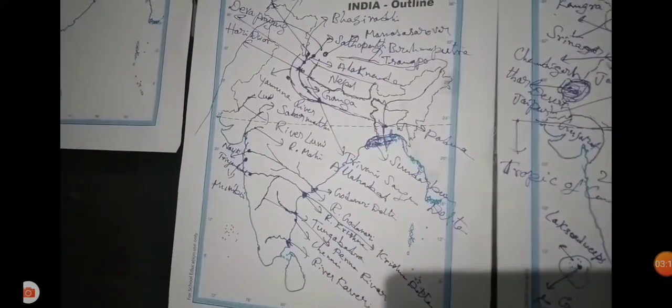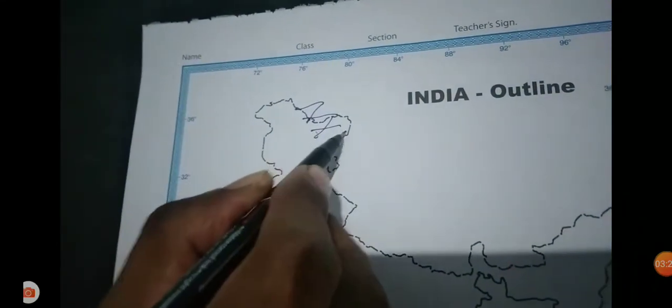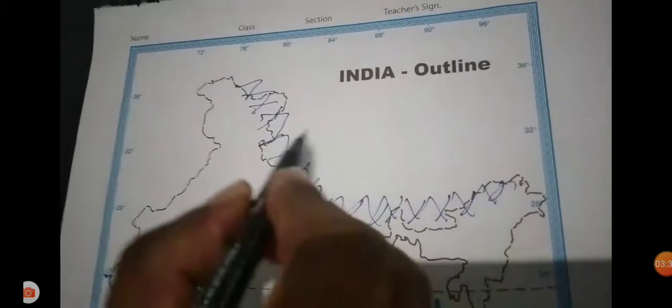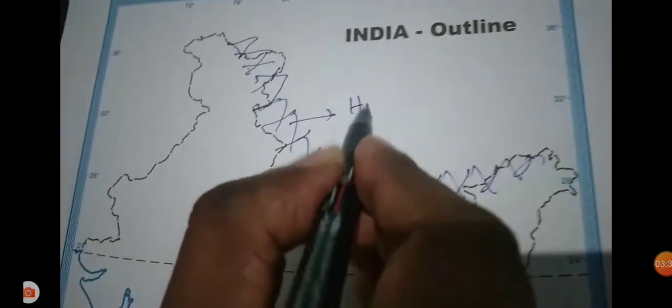So we will go to some other important mountains. Now I will tell you the important mountains in India. The Himalayas are a very important mountain range. It is very important for map pointing. You should draw it like this. Himalayas.